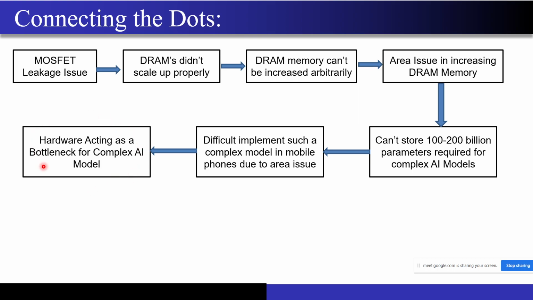Once you have trained the AI model, it has to be put in a real-time processing unit, for example a mobile or laptop. Now here comes the bottleneck. If you don't have the DRAM memory required to store 1 trillion weight parameters or 200 billion weight parameters, then what are you going to do with such complex AI models, right?